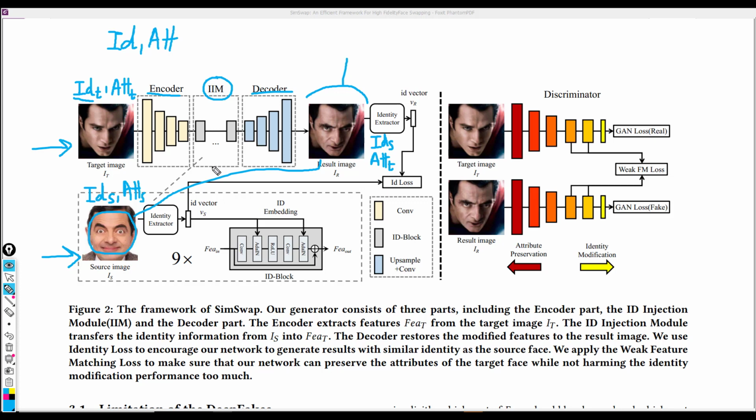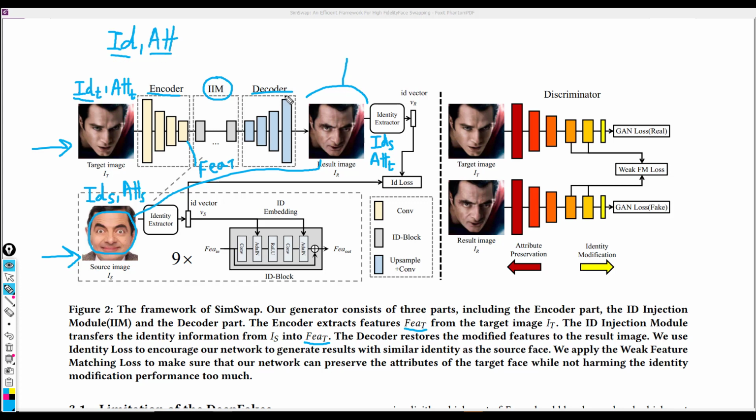And here is how it is achieved. We have this target image right here and then the encoder which outputs some features, as denoted in the paper, but these features contain both ID and attribute information.